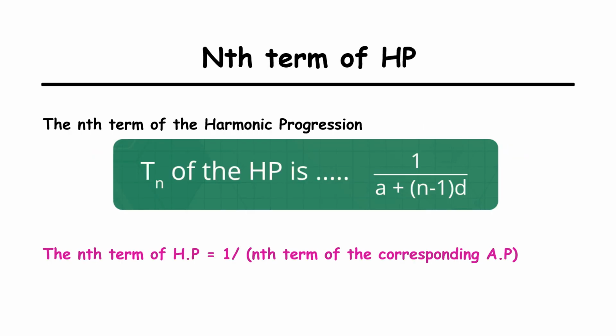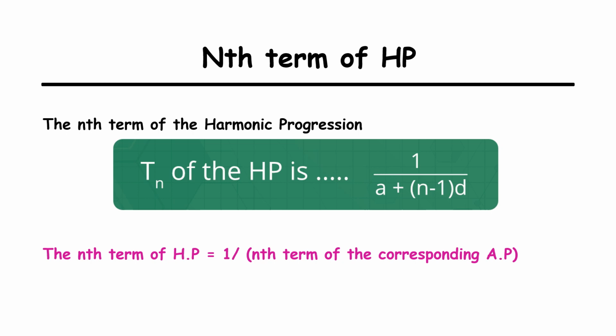Now let us look into the nth term of a harmonic progression. We have already discussed that a harmonic progression is formed using the reciprocal of elements in an arithmetic progression. So from that itself, it is clear that the nth term of a harmonic progression will be equal to 1 by nth term of the corresponding arithmetic progression.